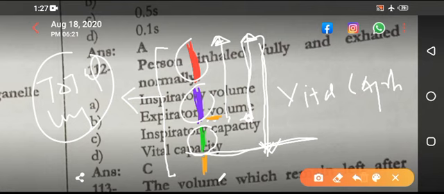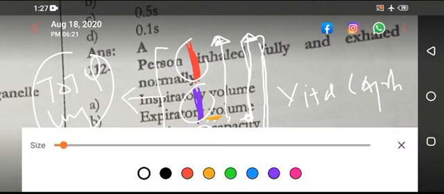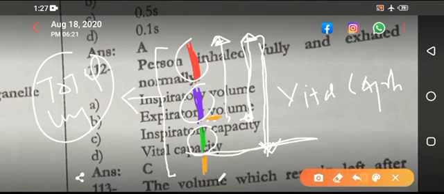Now coming toward this MCQ, I will shade it with the green. So starting from here, this is tidal volume. A person inspires from here. So a person inspires fully and then he expires normally. So whenever a person expires normally, he comes toward the tidal volume. This is the start of the tidal volume. So what is this thing called? This is called inspiratory capacity.